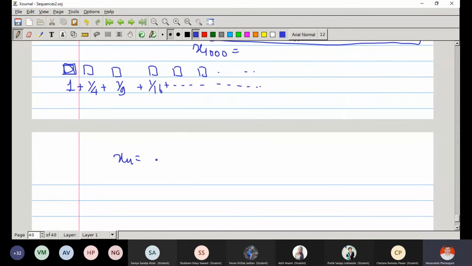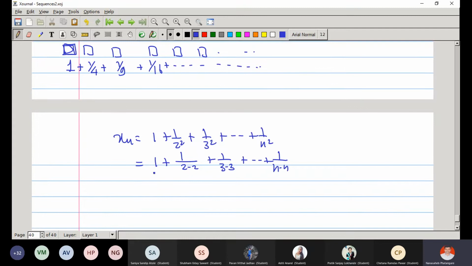So xn is 1 plus 1/2 squared plus 1/3 squared up to 1/n squared. Now this is 1 plus 1/(2 into 2), 1/(3 into 3), up to 1/(n into n).